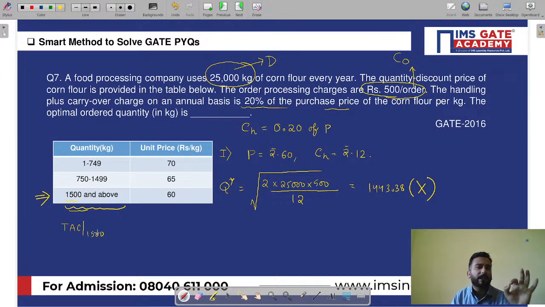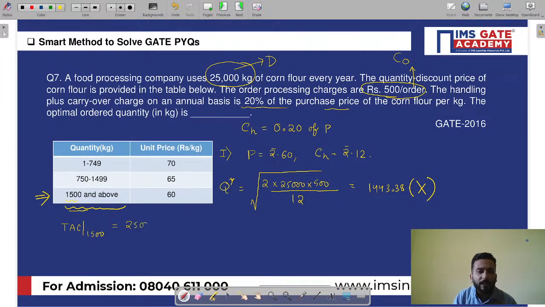You will understand this if you have thoroughly studied this price break model. With the help of a graph, when we plot the graph of different unit prices, the one where the price break is happening, chances are that we will get the least unit cost over there. So I will find the total annual cost at 1500. Fine. How will I find the total annual cost at 1500?